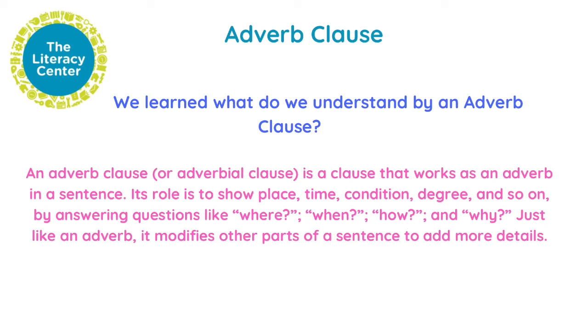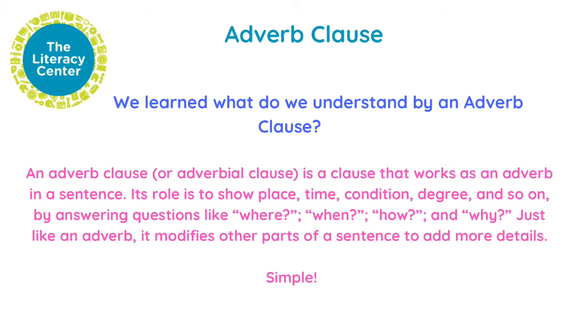An adverb clause or adverbial clause is a clause that works as an adverb in a sentence. Its role is to show place, time, condition, degree, and so on by answering questions like where, when, how, and why. Just like an adverb, it modifies other parts of a sentence to add more details to it.